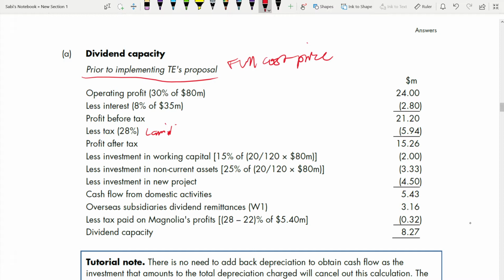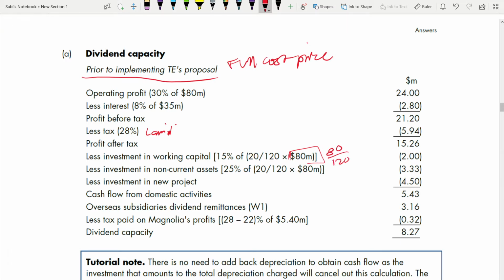Sales is 80. But this 80 is the increased amount. You have to work on the increasing amount, that change. So what is the change in this 80? It is not 80 over 100, it is 80 over 120 because that 20% increase is there.